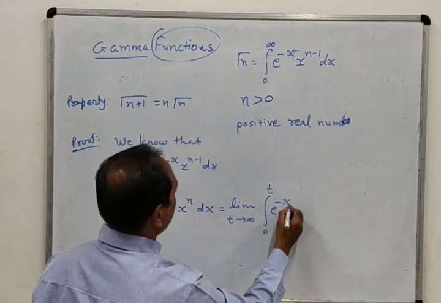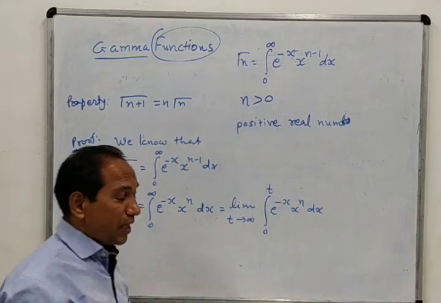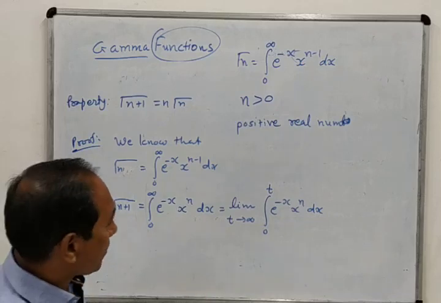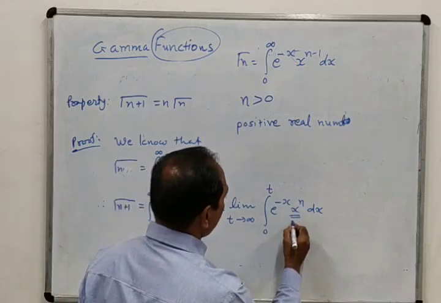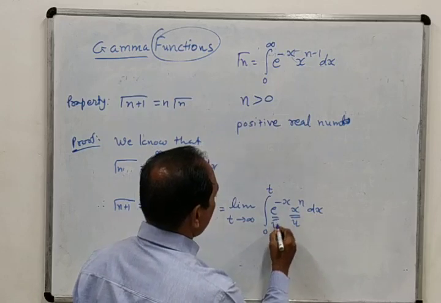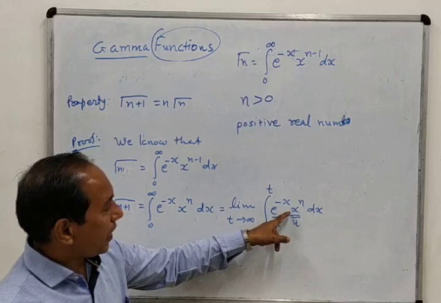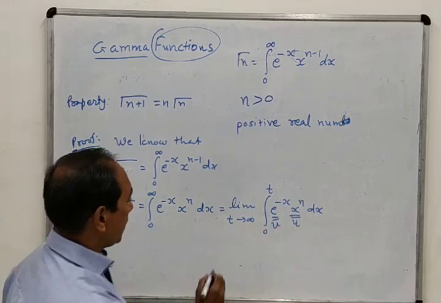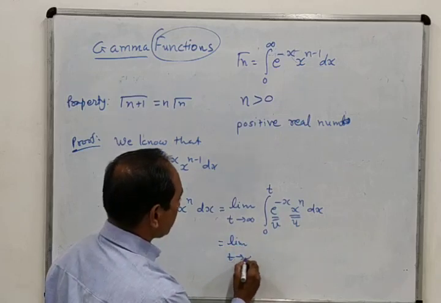So the integral of e raised to minus x into x raised to n dx. I told you that this integration is not very easy, and we cannot solve it completely. However, we are making an attempt to solve this. So we will make use of integration by parts. By using the LIATE rule, we will assume this as u and this as v.